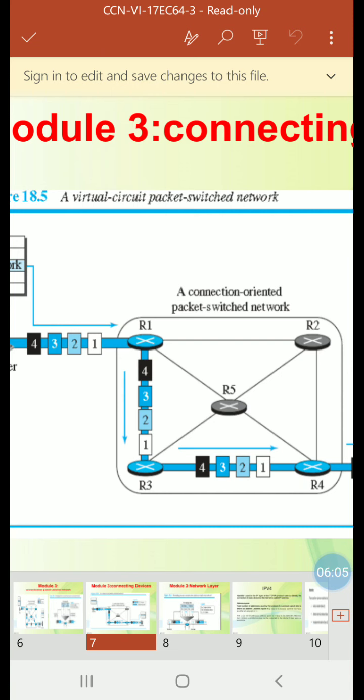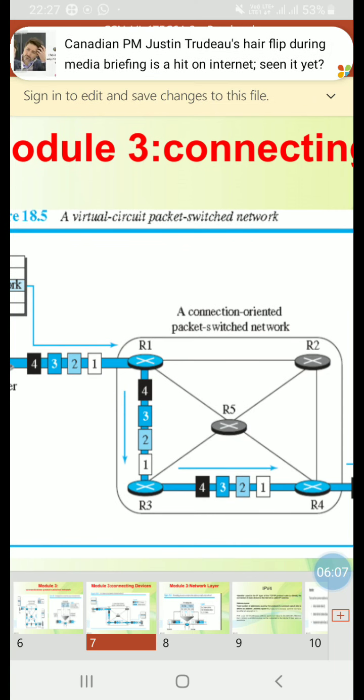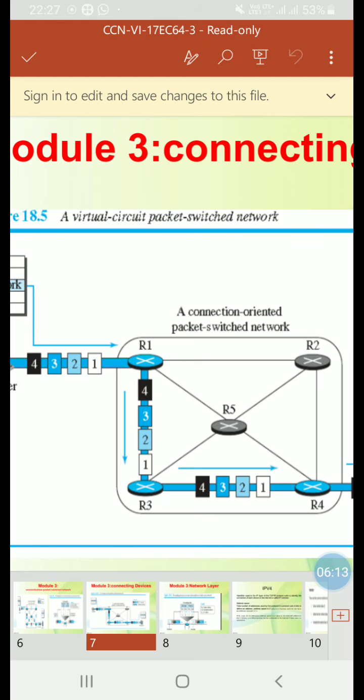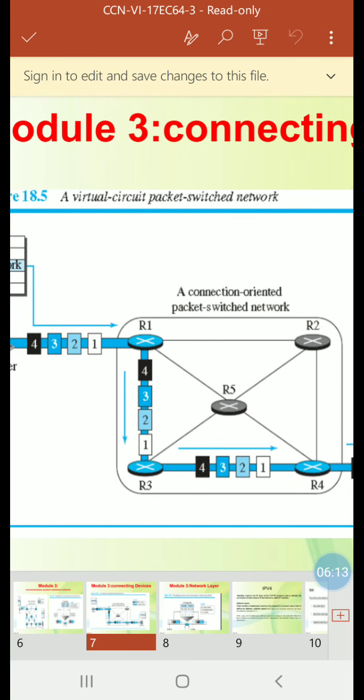After connection setup, the datagrams can all follow the same path. The packet must contain not only the source and destination addresses, but also a flow label, a virtual circuit identifier that defines the virtual path the packet should follow in this type of service.